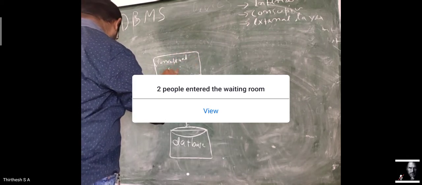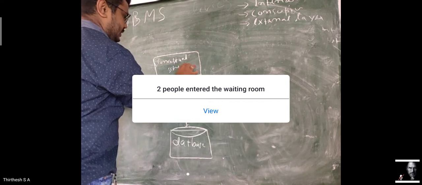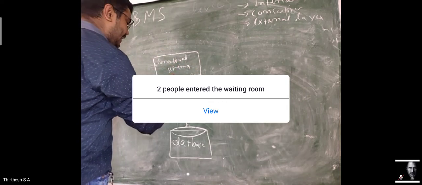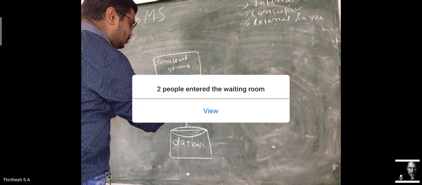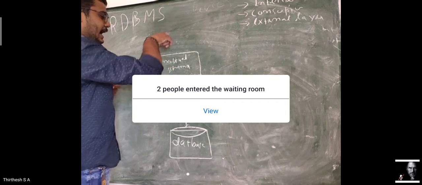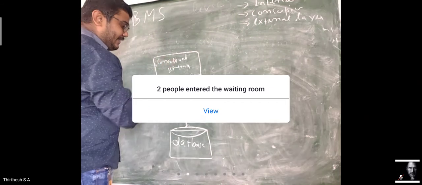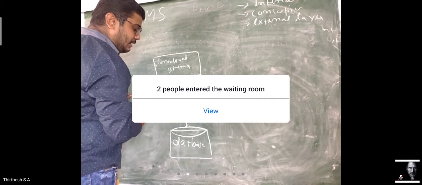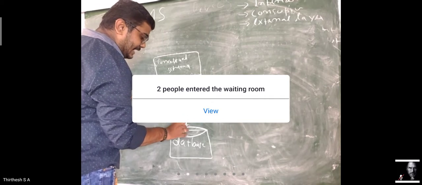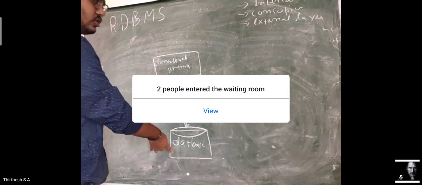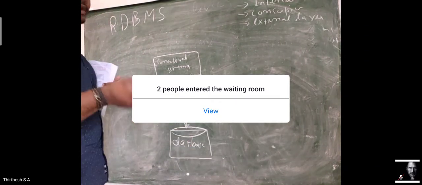Conceptual schema and layer are one and the same. Here we are going to write some code. From an end user you get some code, then you convert that code with the help of the internal layer and send that data to the database, where you store the data in a particular fashion.